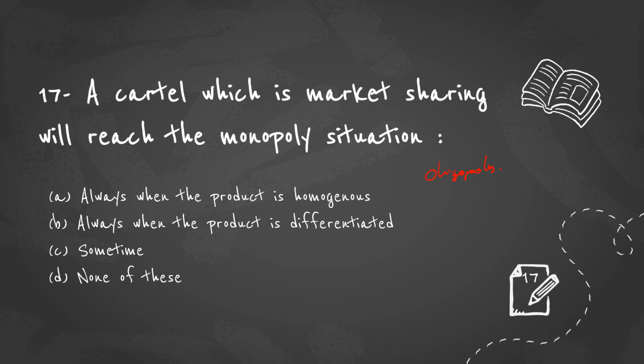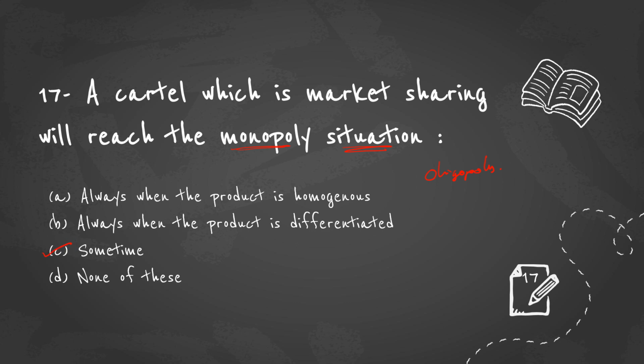So these are some of the agreements that oligopoly firms come together and make. When the question is asking about when they will reach the monopoly situation, sometimes they can reach it and sometimes they cannot, because there can be disputes among the existing firms, so the cartel can be dissolved. Or everyone can come together and agree upon a proposed common objective. So sometimes they can achieve it, or sometimes they cannot.